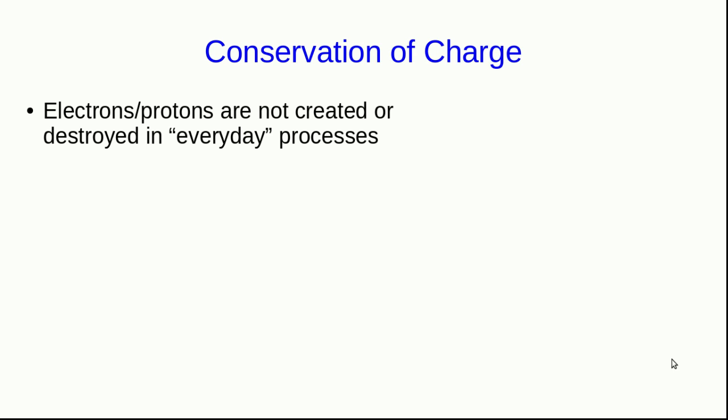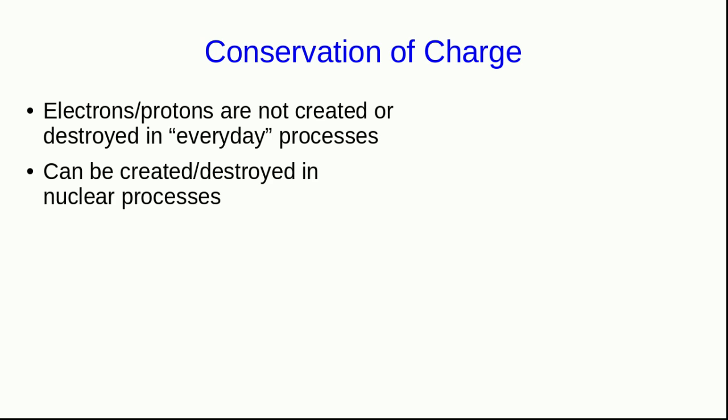In those everyday processes, like rubbing things together and transferring charge from a charged object to a neutral one, electrons and protons are never created or destroyed. However, electrons and protons can be created and destroyed in nuclear processes. Is charge still conserved when this happens?